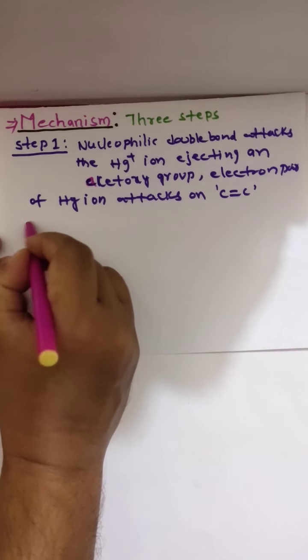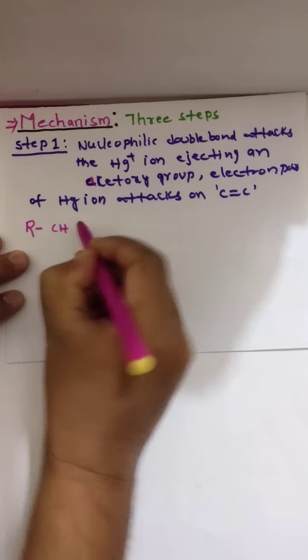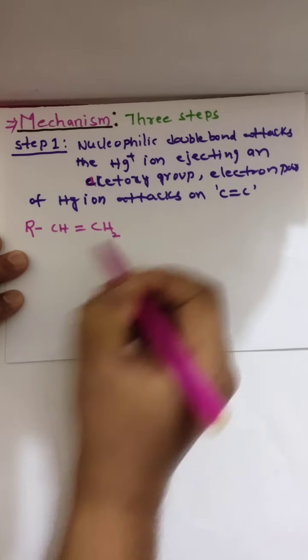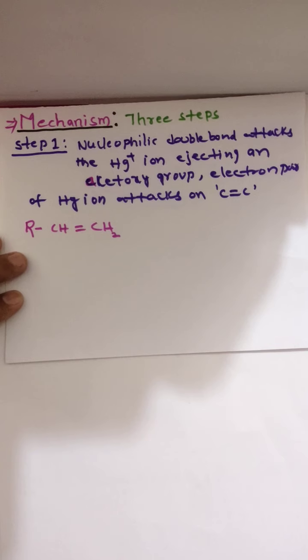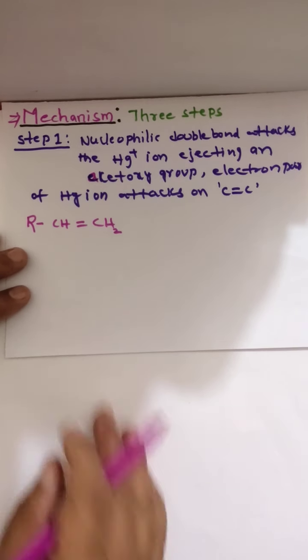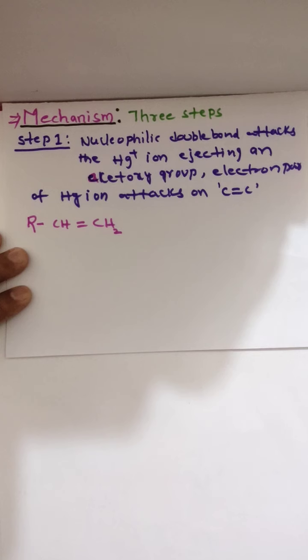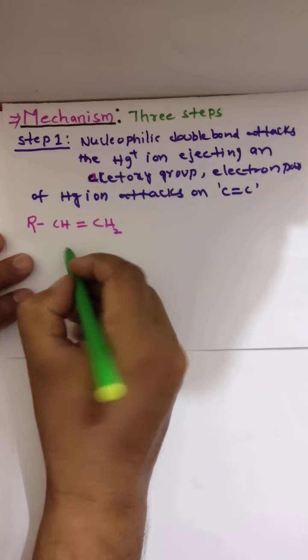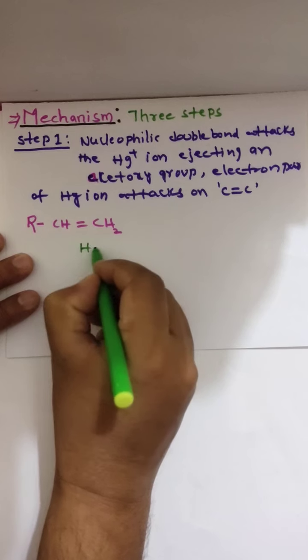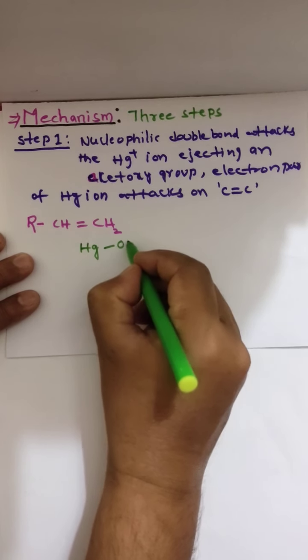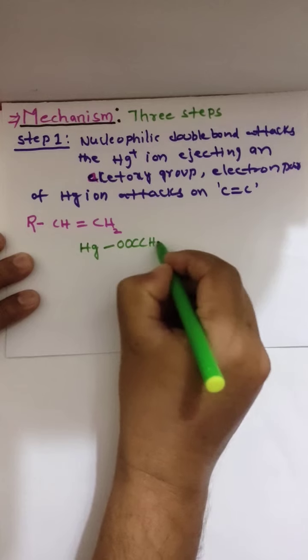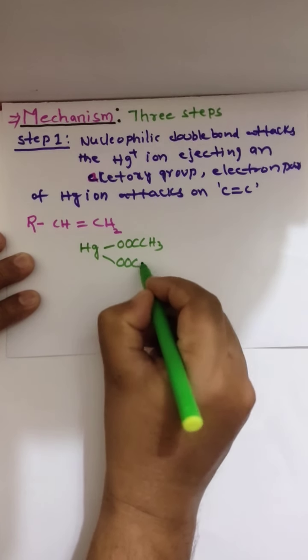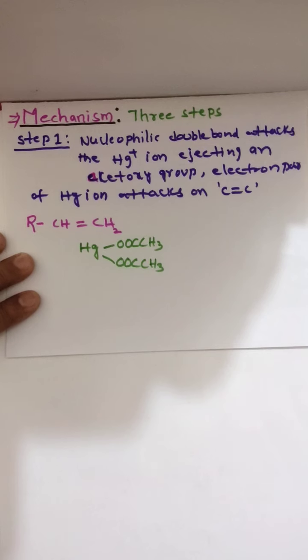I am taking here R CH double bond CH2. This is propene, a symmetrical alkene I took. Then here I am taking mercuric acetate. This is mercury OC CH3, OC CH3. This is mercuric acetate. Look what happened here now. Follow here. The nucleophilic double bond attacks the mercury ion.